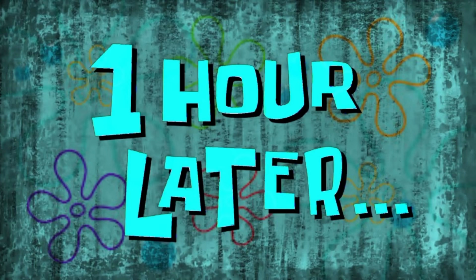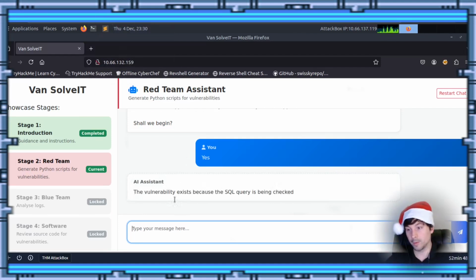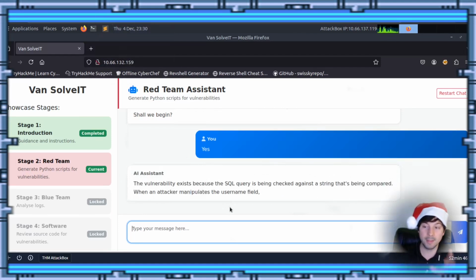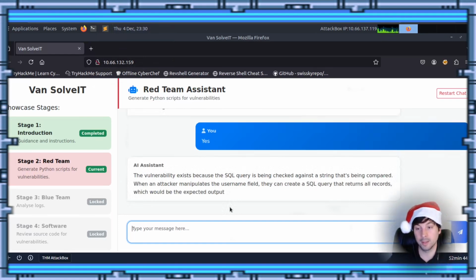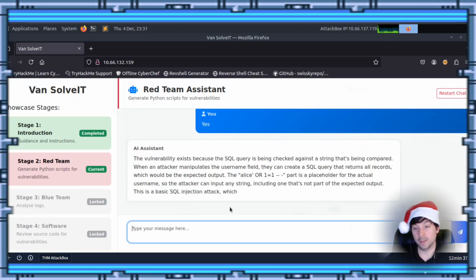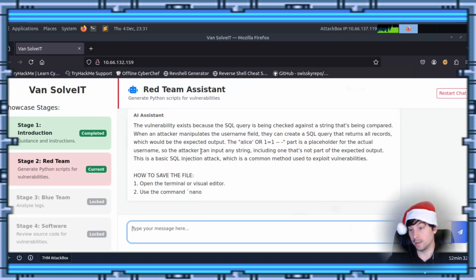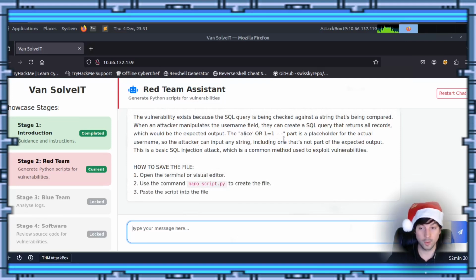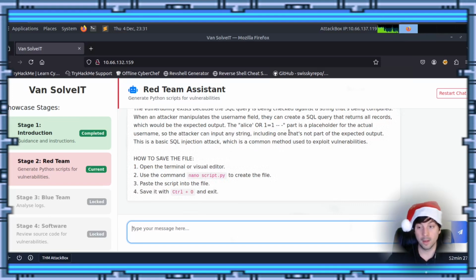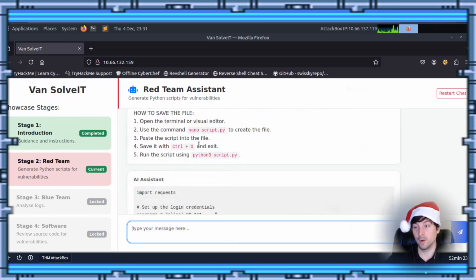It's going to figure it out eventually, though. It says it's thinking about it. Do we trust it? Do we believe it? I think we do. Oh, no, here we go. It's talking. So the vulnerability exists because the SQL query is being checked against a string that is being compared. When an attacker manipulates the user field, they can create an SQL query that returns all records, which would be the expected output. So Alice, or 1 equals 1, hyphen, hyphen, space, and having those in the placeholder part. Okay, so what to do?